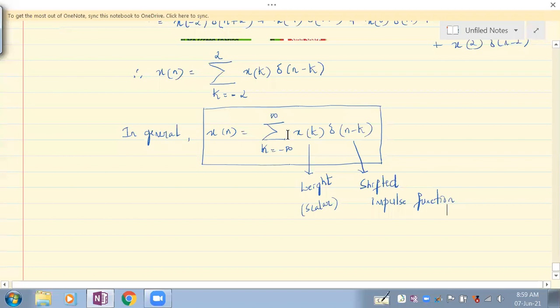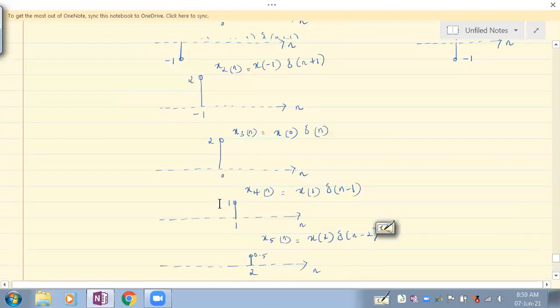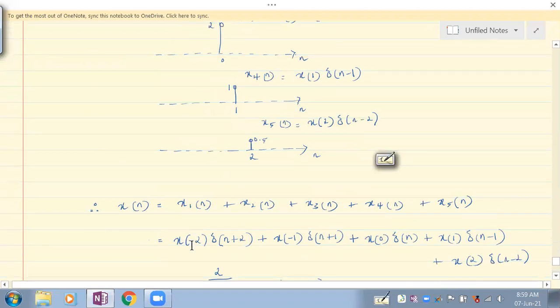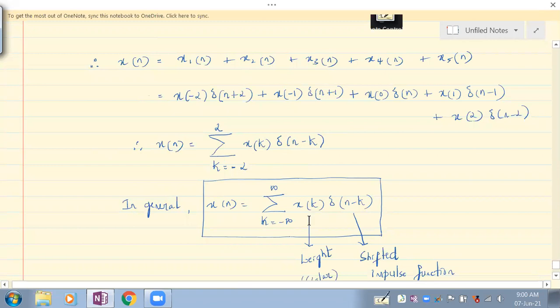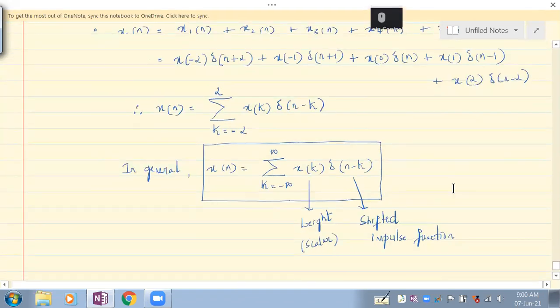Now, why do we consider this as a scalar? See, these are all numbers. Let me just show you. What is x of -2? X of -2 is -1. X of -1 is 2. X of 0 is 2. X of 1 is 1. X of 2 is, sorry, 0.5. Understand that? So that's why this x of k is a scalar. Scalar means it's a number. And this is what? This is the shifted impulse function.